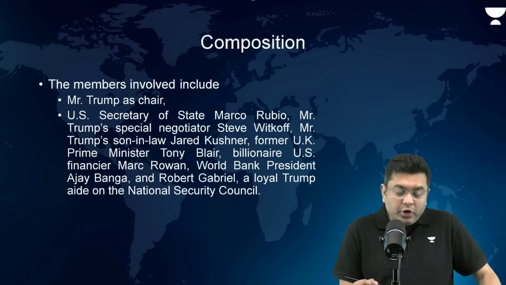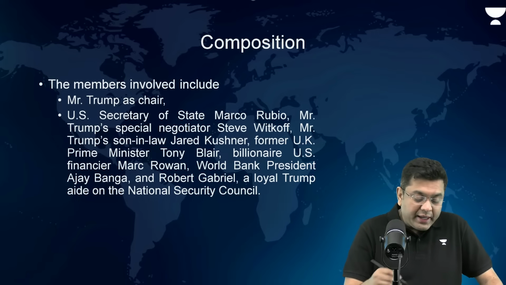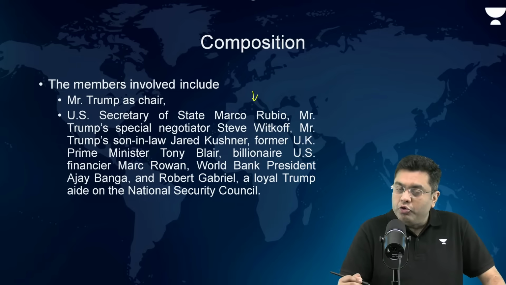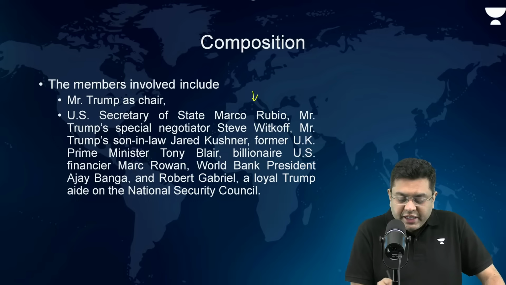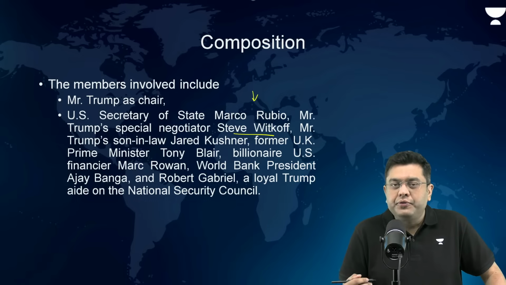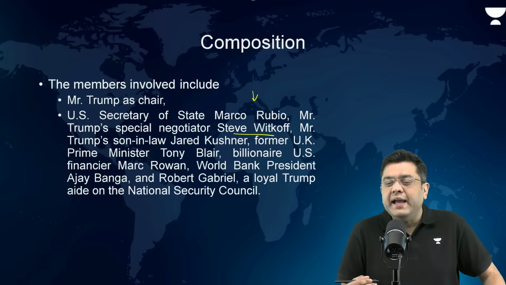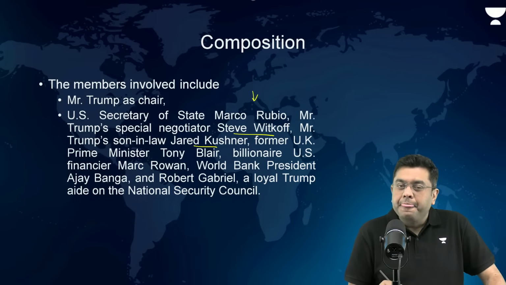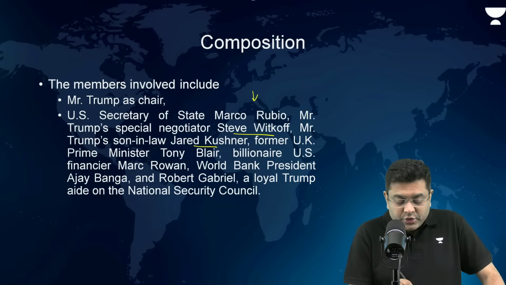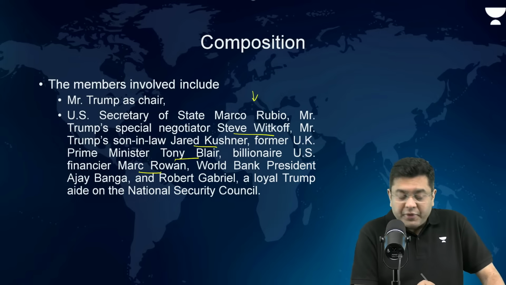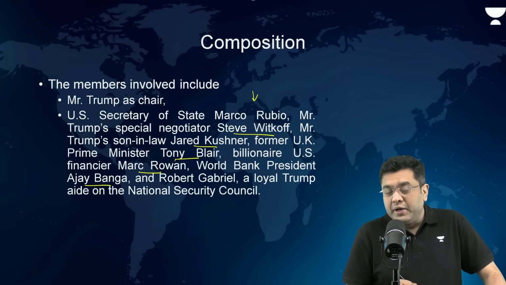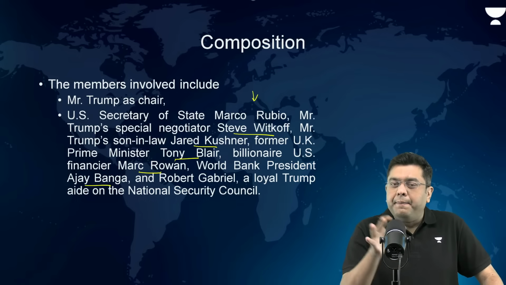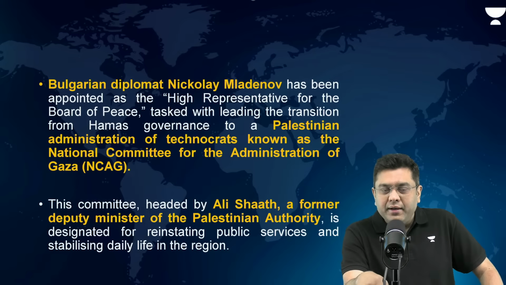The members would include Mr. Trump as the chair, US Secretary of State Marco Rubio, then Steve Witkoff, Trump's real estate buddy, golf buddy, and also negotiator in chief, Jared Kushner, former UK Prime Minister Tony Blair, then Mark Rowan, World Bank President Ajay Banga, Robert Gabriel. All of these will be a part of the Gaza board.